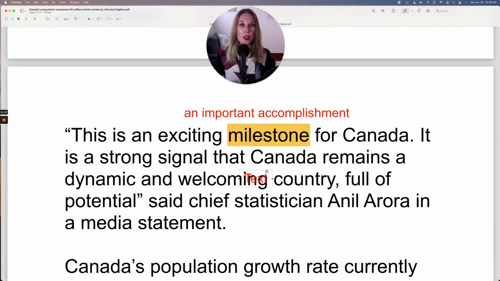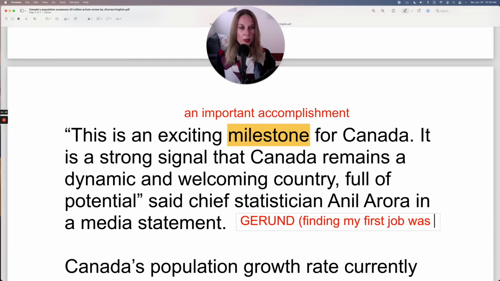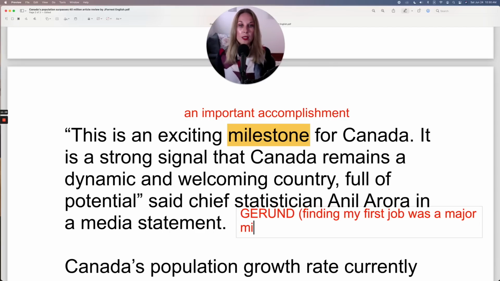Notice how I started all of those examples in the gerund. Finding my first job. So finding my first job, or the love of my life, was, because the action has already been completed, was a major, you don't have to say major, you could just say milestone, was a major milestone in my life.